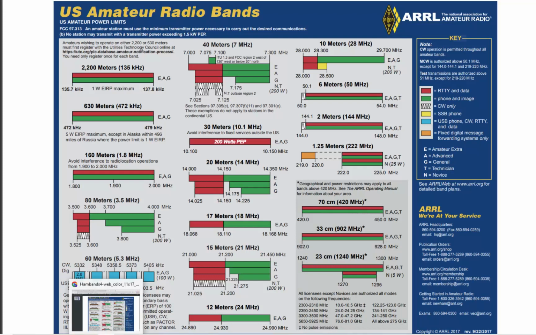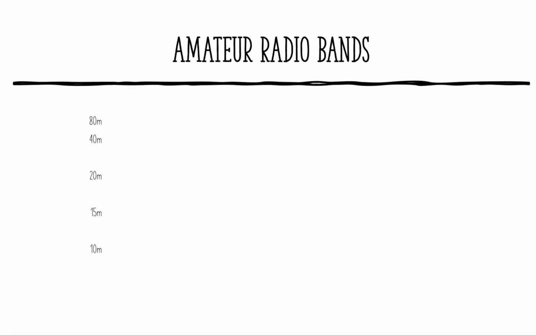Let me teach you a quick way to match which band matches with which frequencies. The original or most common amateur radio bands that you have on HF, which stands for high frequency, are 80 meters, 40 meters, 20 meters, 15 meters, and 10 meters. I always start with 80 meters. It matches up with 3.5 megahertz. Now here's the trick. If you go 80 meters and jump to 40 meters, you've cut your wavelength in half. The key is, if you cut your wavelength in half, you double the frequency. That's the relationship. Frequency is the inverse of wavelength. So for 40 meters, we would double 3.5 megahertz to get 7 megahertz.